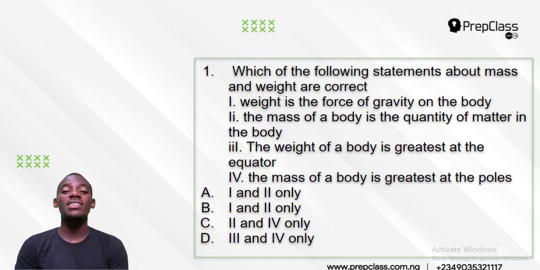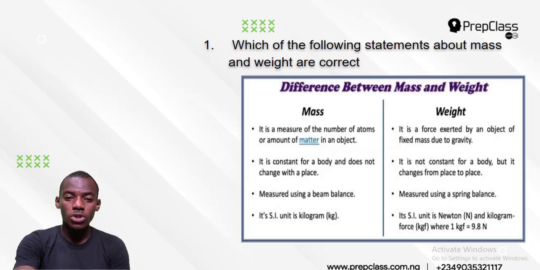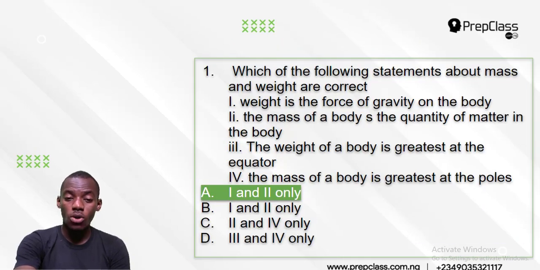So the correct option is simply that weight is the force of gravity on the body, and the mass of the body is the quantity of matter in the body. Full stop. And that is the answer to number 1. That makes option A correct. 1 and 2 are correct.